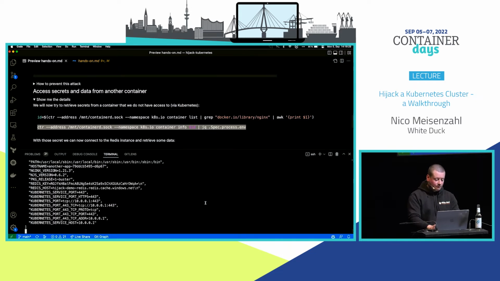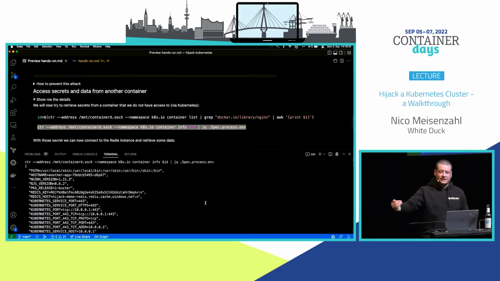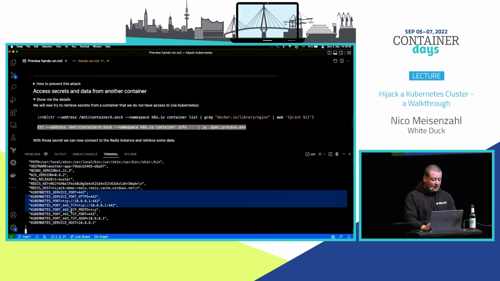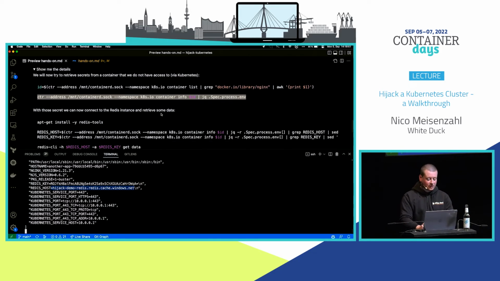Here we have them, and we have them for a container running on the node. We do not see via Kubernetes. We have some path information, hostname information, the Kubernetes part. But hey, we also get a Redis key and a Redis host here. So it looks like it's a managed instance here on Azure. We have a key, so hey, why not access data from a completely different workload?